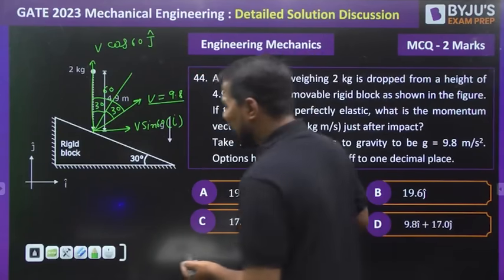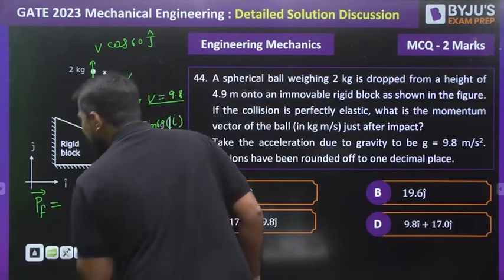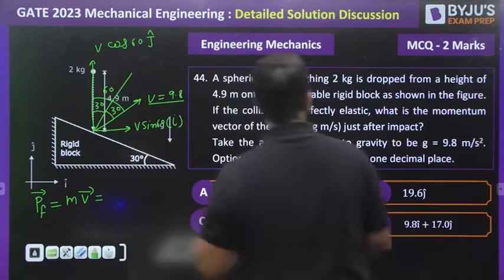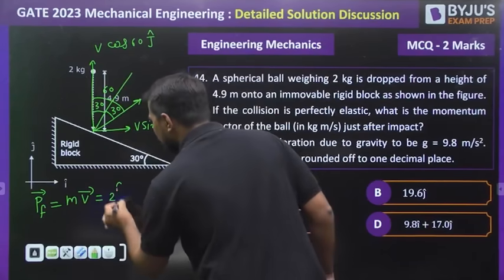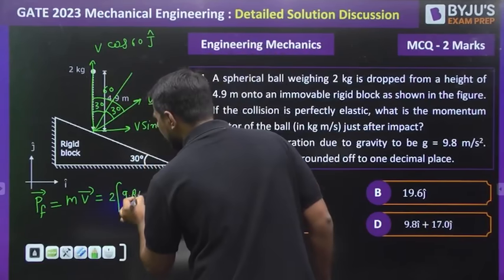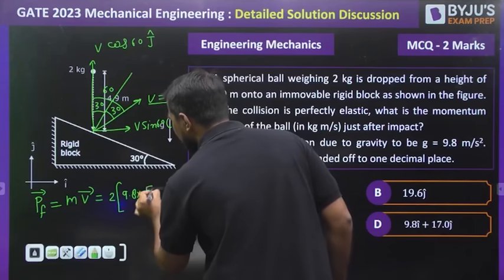After that, I need to find the total momentum, my dear. Final momentum I need to find. So can I write mass into velocity? Can I write mass is 2 kg? Velocity is this V, 9.8 into sin 60. Sin 60 means root 3 by 2.